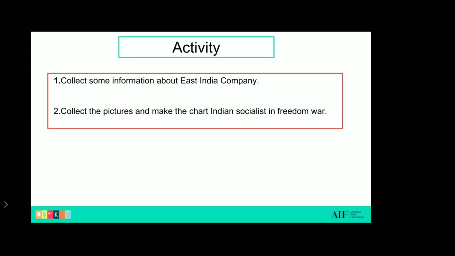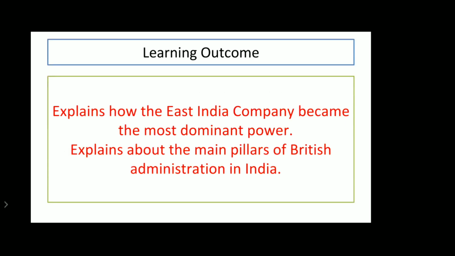Okay, so I'll see this in the next video, next Zoom meeting. So there is some activity which I'm sharing with you. What activity? You will collect some information about East India Company. You can search it, you can Google it and collect the pictures and make a chart of Indian freedom fighters. Okay, so the learning outcome was to explain how the East India Company became the more dominant power and to explain the main pillars of British administration of India.